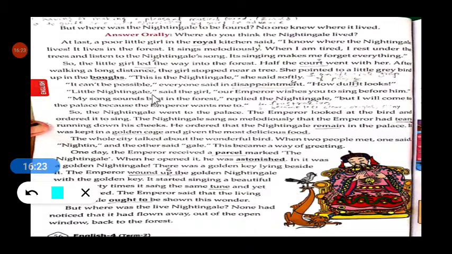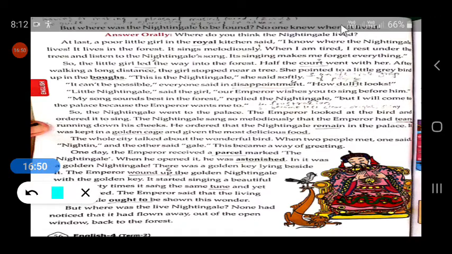Little nightingale, said the girl, our emperor wishes you to sing before him. See, the lady asks the nightingale, dear little nightingale, our emperor, the king of our kingdom, wishes you to sing before him.